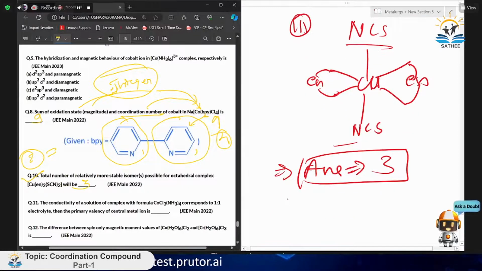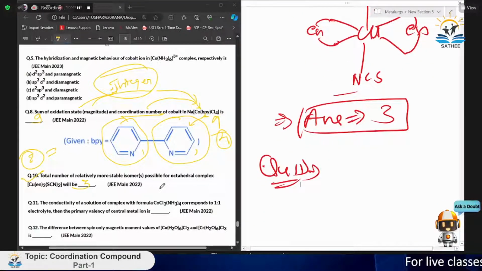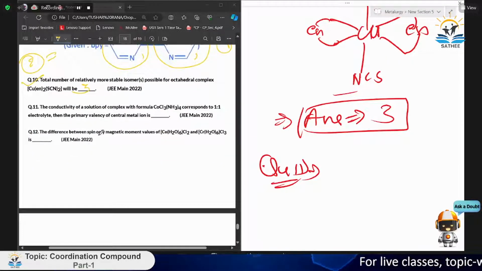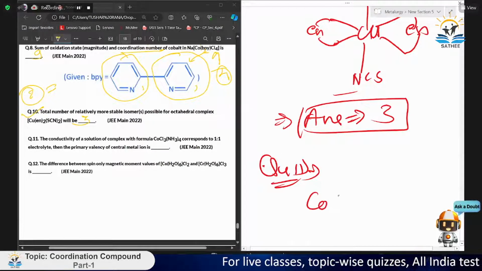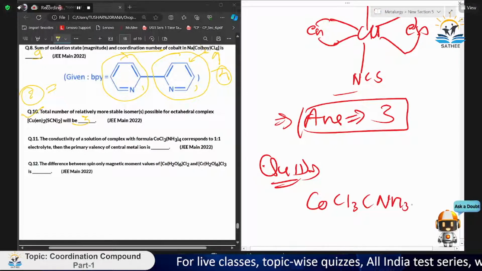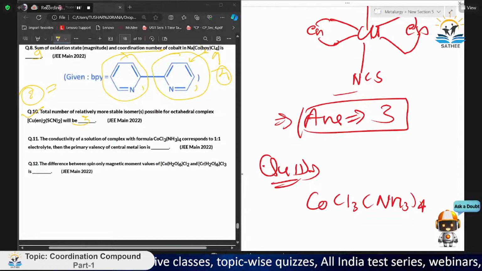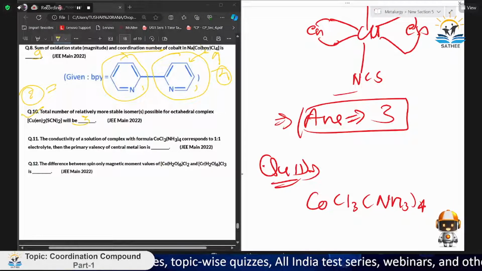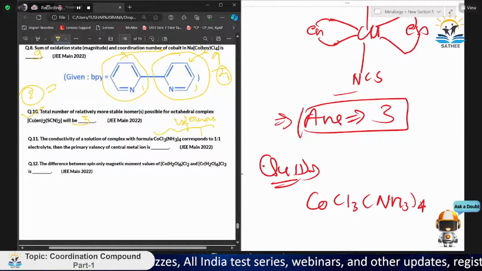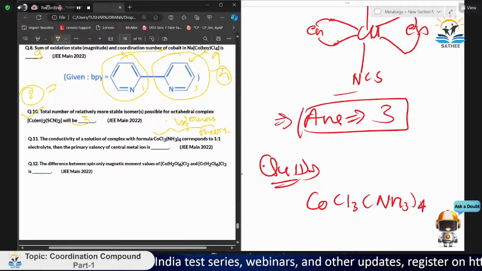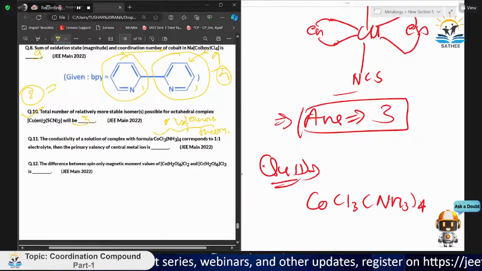Now, let's move on to some more questions. I think this one will be the last question. We have the question: the conductivity of a solution of a complex with the formula CoCl3·4NH3 corresponds to a 1:1 electrolyte. This question is generally a Werner's theory related question. I'm marking the topic also. Now you may have an idea what to do.